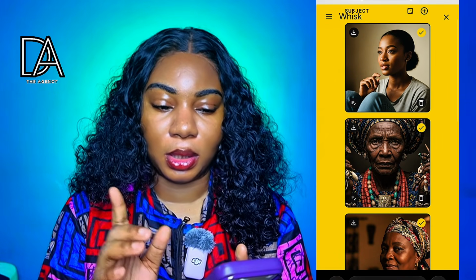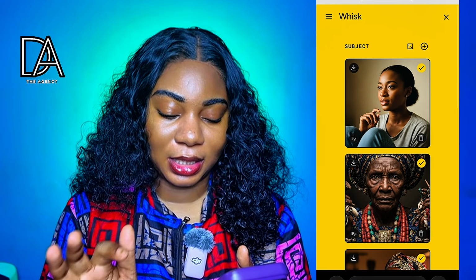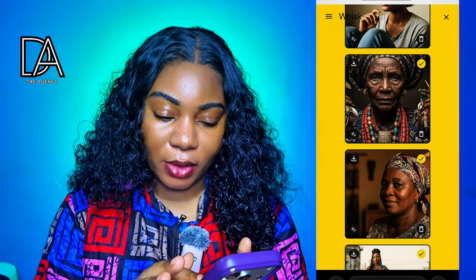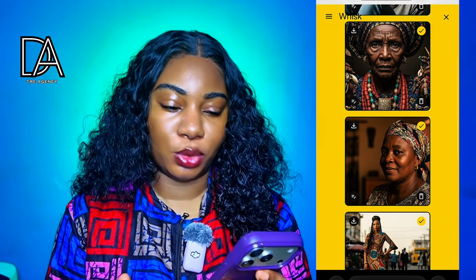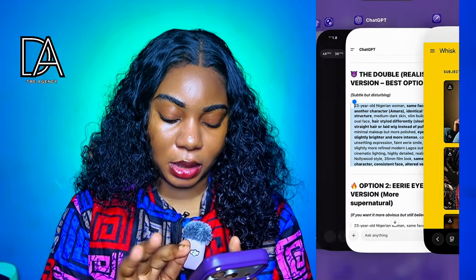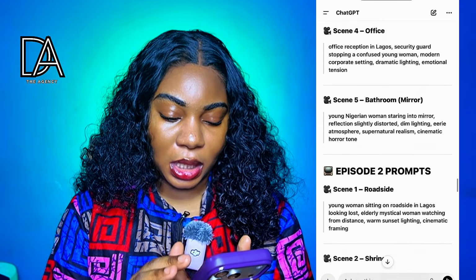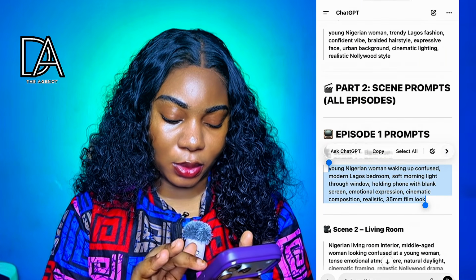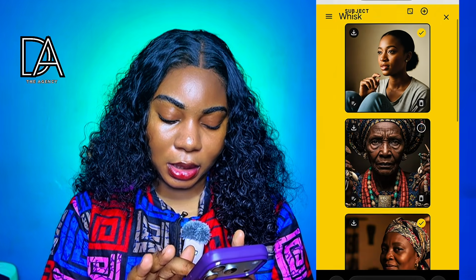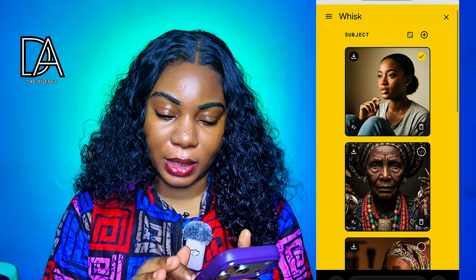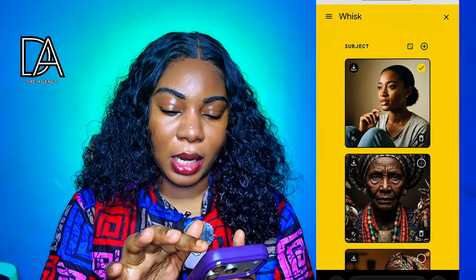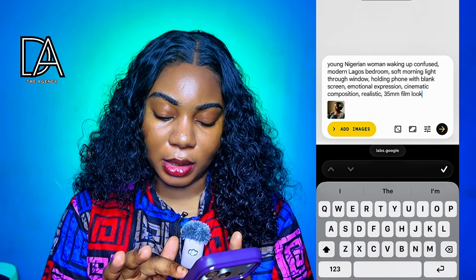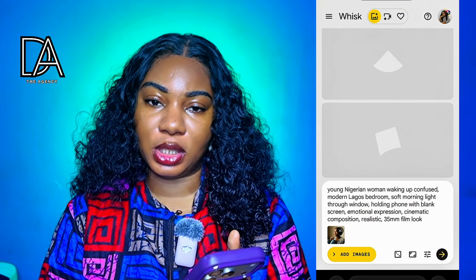Now if you notice something in this Wix AI, this is where we are generating our scenes. Also there's a yellow tick there. We have 4 characters. Amara is the same person, so we're not going to stress. So now we'll go back to ChatGPT and go to our scenes. The first scene is young woman waking up confused. We copy that. Now untick Iyaje, the mother and the friend, and leave only Amara because the scene is only for Amara. And then press cancel here and describe what you want your scene to look like, and then click on this button and it will generate a scene for you.